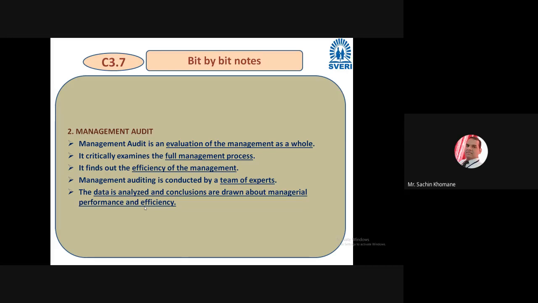So at the end, what do they conclude? What do they do exactly? They analyze the data. They go through the organization, who is the reporting person. They analyze the data related to management, managerial performance, and efficiency. Whether the mechanism is efficient or not, they report to top management or the owner, and then the owner decides that yes, some problem is there. If not, then you proceed.